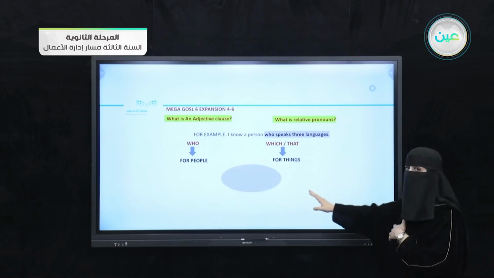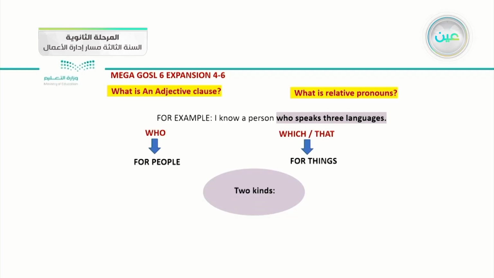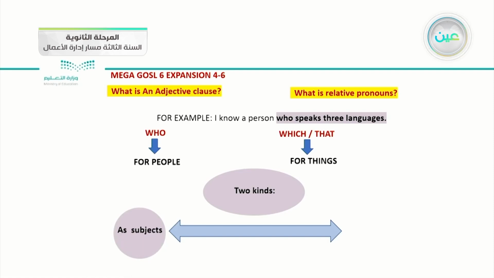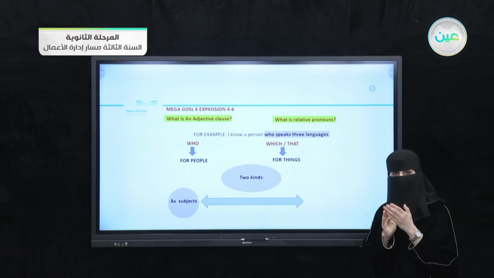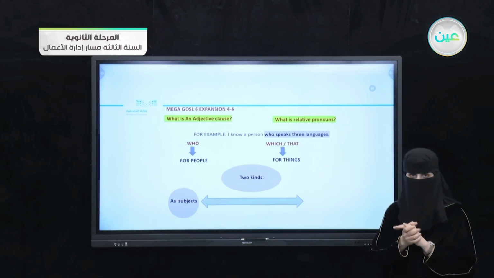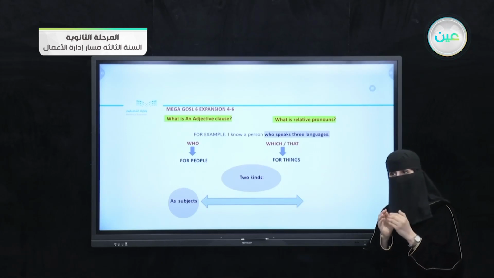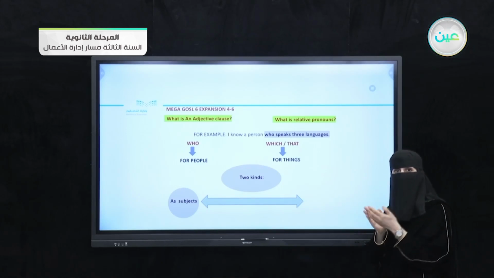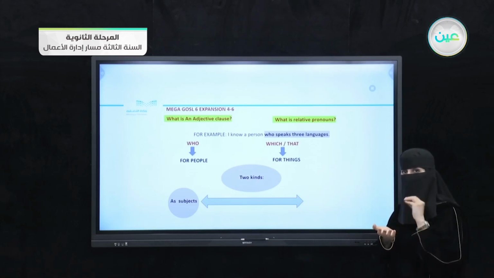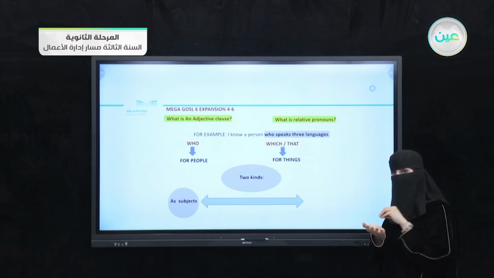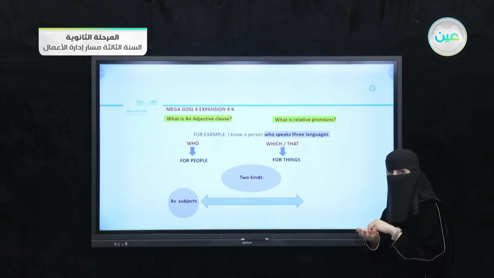Okay, after that, what do we have, miss? We have two kinds of relative pronouns. Number one, as subject. How can I apply that relative pronoun as subject? Okay, I can say to you that a relative pronoun can be a subject. So when a relative pronoun is followed by a verb, it is what we call a subject pronoun. And in that situation, this subject pronoun is required, so we will always use it.